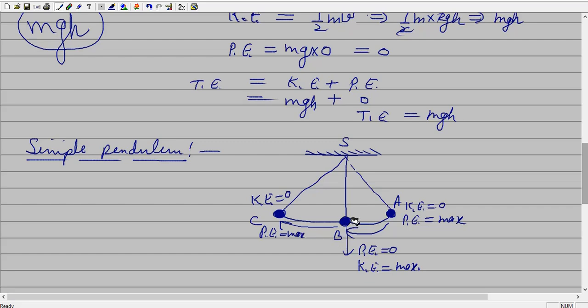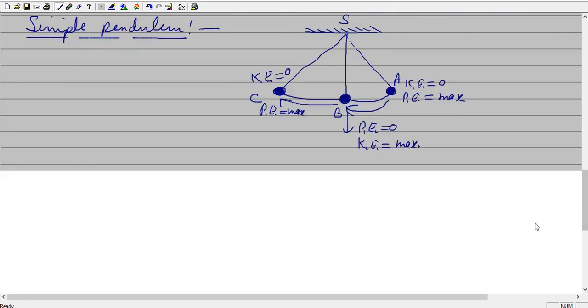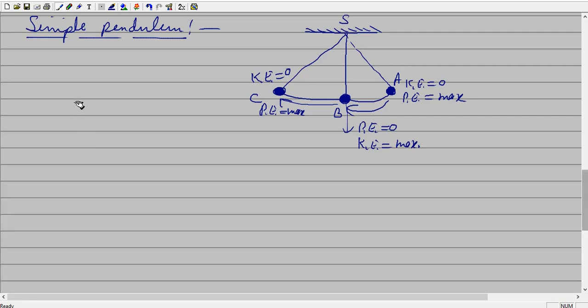During the path of B to C, kinetic energy is converted into potential energy slowly, and at point C, the total kinetic energy is converted into potential energy. I hope you will understand easily. One graph is given in your book, so understand this conversion of kinetic to potential and potential to kinetic.